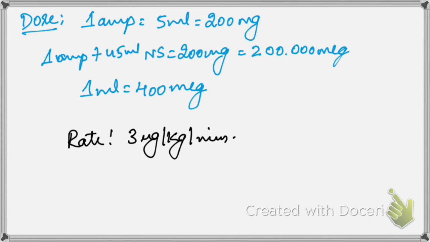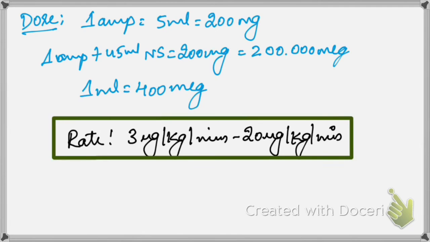The rate of infusion will be 3 mics per kg per minute to 20 microgram per kg per minute. This is one thing you need to remember. The starting dose, as a vasopressor I'm talking about, will be 3 mics, and up to 20 mics we can give as infusion.